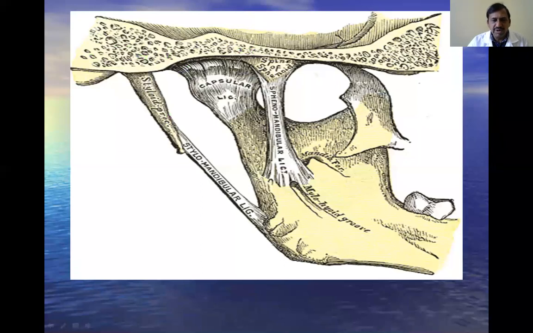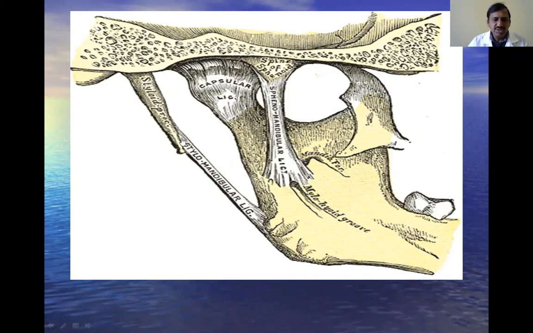Here you can see two ligaments. This is the spine of the sphenoid bone, and this is the mandibular foramen, and here is the lingula, a bony prolongation from the medial side of the mandibular foramen. In between these two, there is a ligament, the sphenomandibular ligament. It is the remnant of the fibrous capsule of the Meckel's cartilage, and it forms the medial relation to the temporomandibular joint.